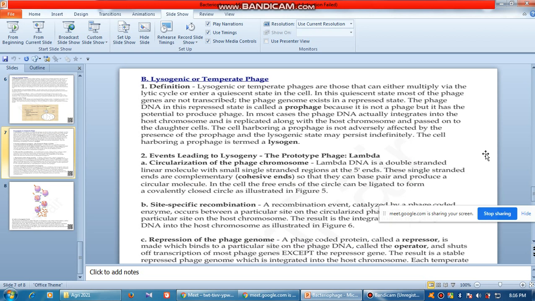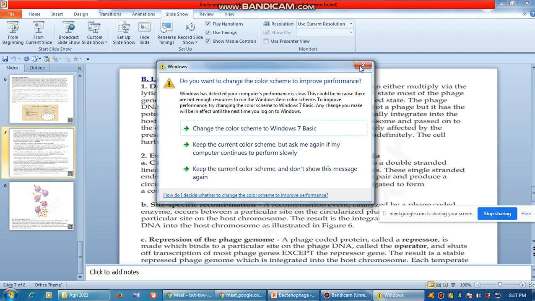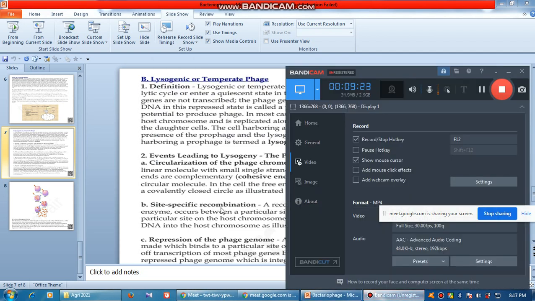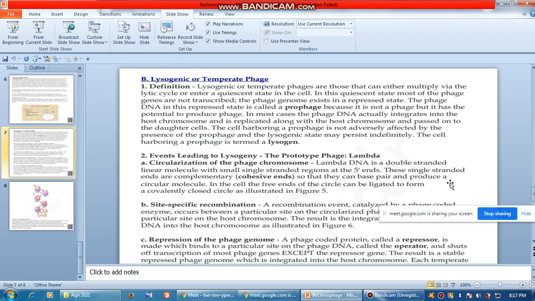Now lysogeny is a different issue altogether, where you will get that intermediate phase. This intermediate phase is sometimes called provirus. Different authors have written it in different ways, so I shall continue it later on.